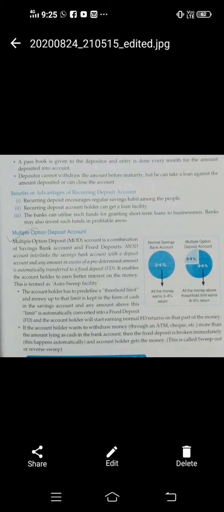If the picture is blur, please focus on my explanation, whatever I explain in the class. Try to listen to my voice, whatever content I have explained here. If the picture is blur, I will share the picture separately so that you can see it anytime, and it will be easy for you to make notes or jot down the important points in your copy.